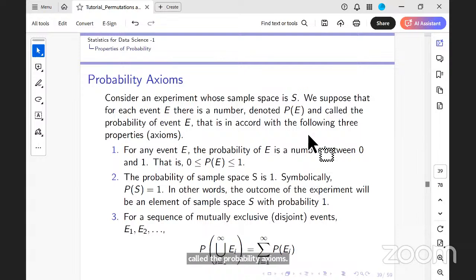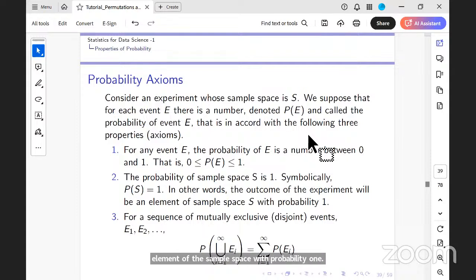Just as you have the subjective way and the empirical way, one of the most important ways of assigning probability to events is the axiomatic approach, which comes from 3 axioms. The first axiom says that for any event, the probability of the event is a number between 0 and 1. The second says the probability of the sample space is 1. This actually means that the outcome would definitely be an element of the sample space, with probability 1.